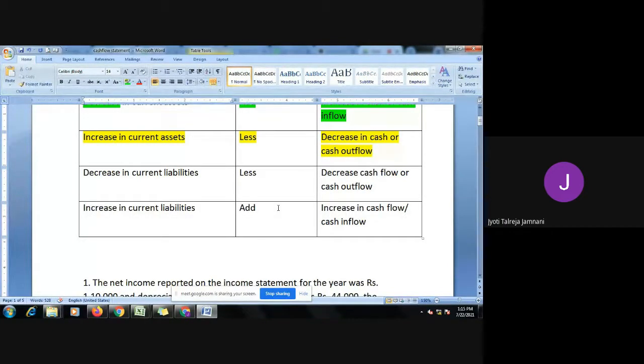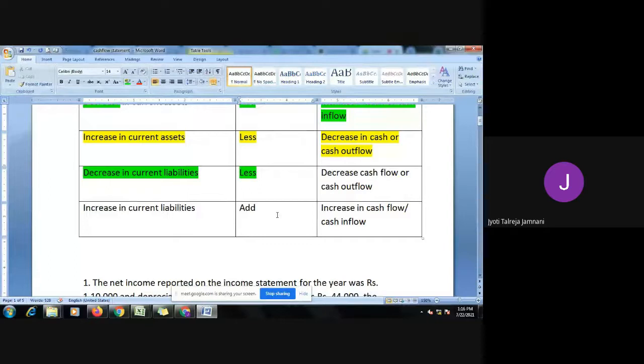Now, what are current liabilities? Liabilities are nothing but something that we have to pay to the outsiders. We are liable to pay. So, decrease in current liabilities means we have paid. When will my liability decrease? When I have paid. Suppose I have to pay 10,000 rupees to Ishwar. If I pay him 5,000 rupees, my liability will decrease. And when my liability decreases, cash is going out. Because I paid Ishwar, my liability decreased. When I pay cash, cash goes out. So the cash decreases. So decrease in current liability is leading to decrease in cash. So we are going to less it.